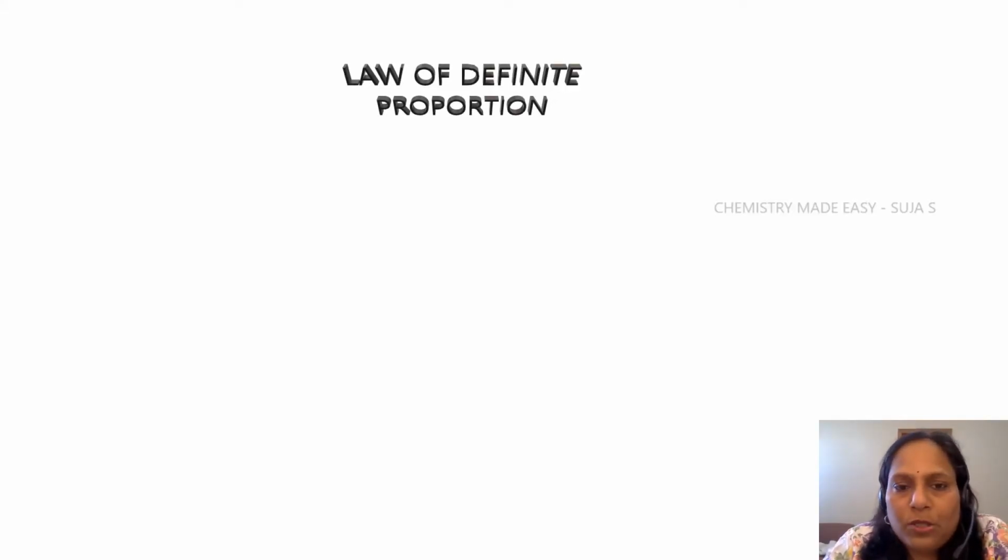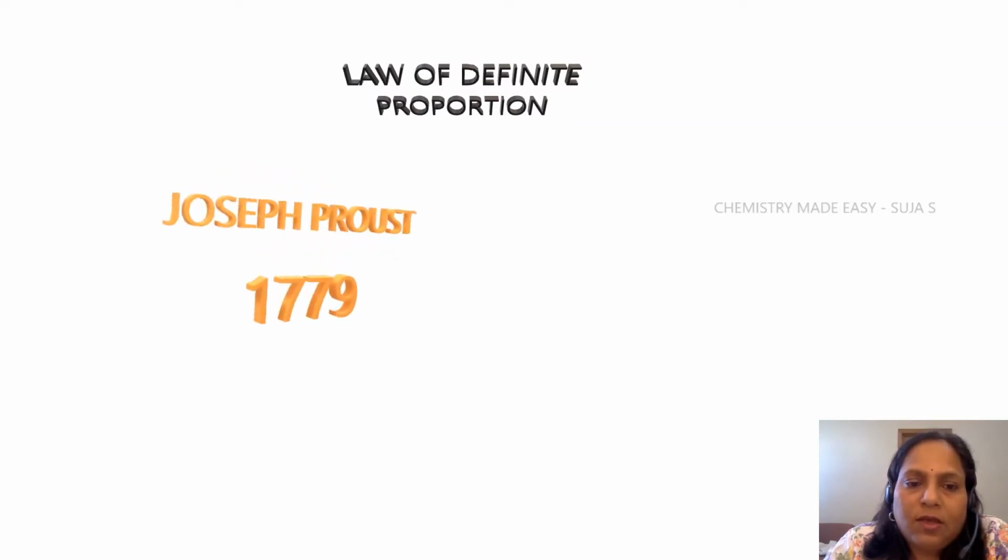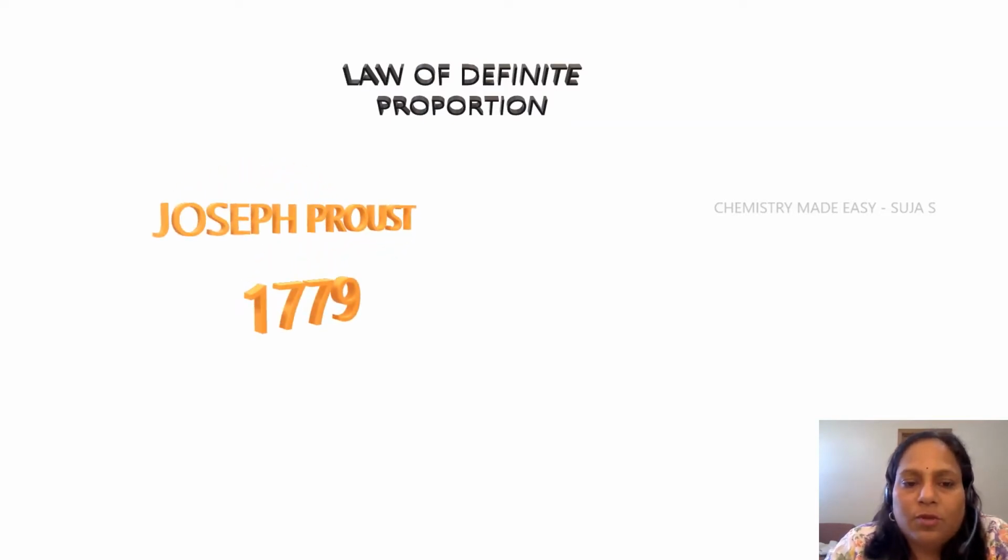We saw the law of conservation of mass in the last session, and now it is time to see the law of definite proportion. So let me try to explain the law of definite proportion for you. Do you all know who proposed this law? This law was proposed by a French scientist. His name was Joseph Proust. This was in the year 1779.